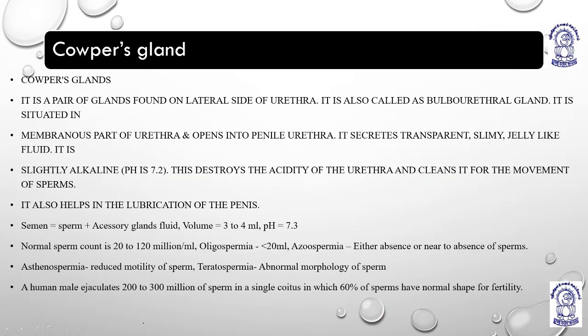Now, we are having Cowper's gland or bulbourethral gland. Cowper's gland or bulbourethral gland, it is a pair of glands, again a pair. The prostate is like unmarried, and Cowper's and seminal vesicle, they are married like a good couple. The Cowper's gland is a pair of glands found on the lateral side of the urethra.